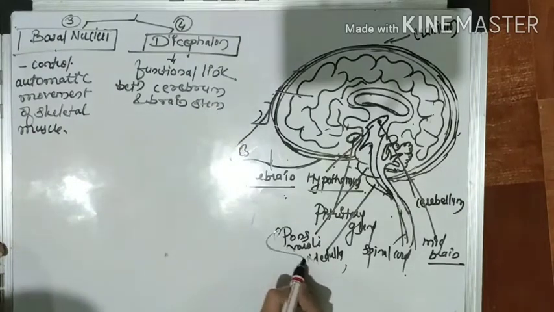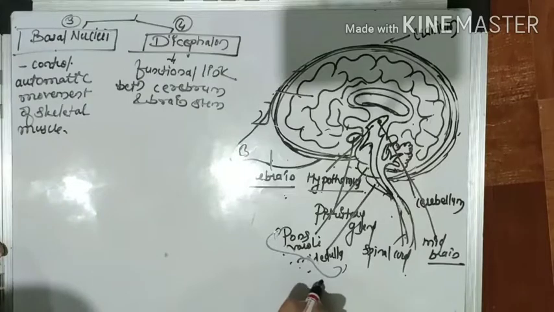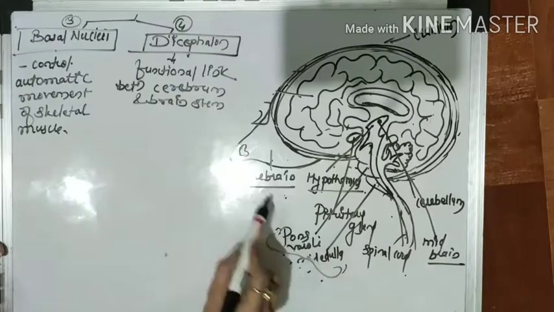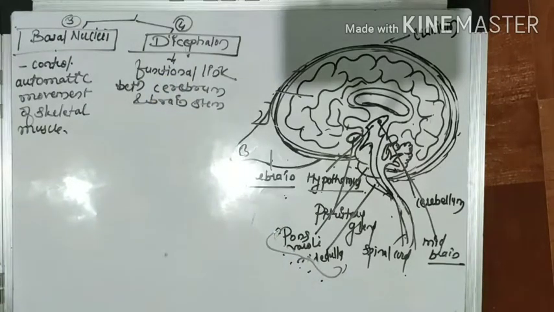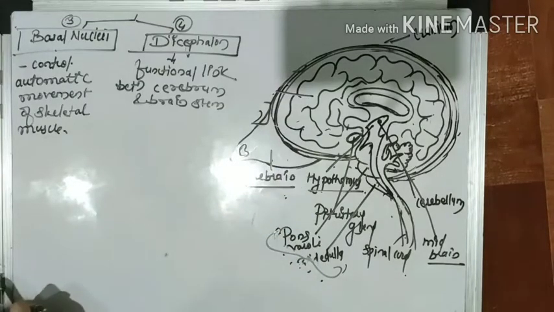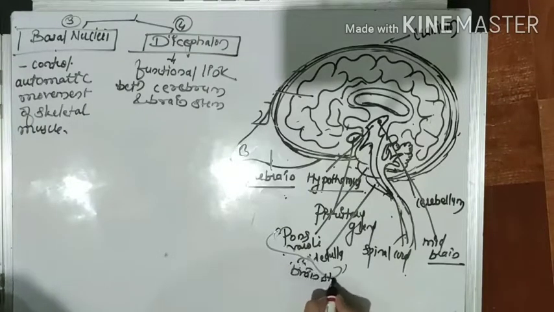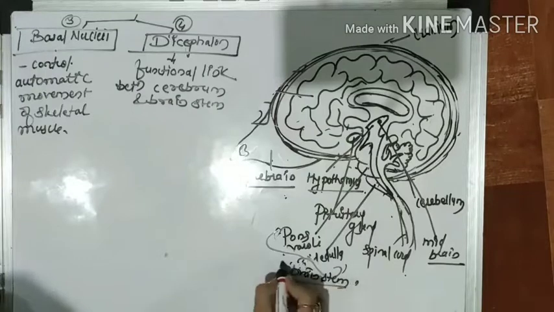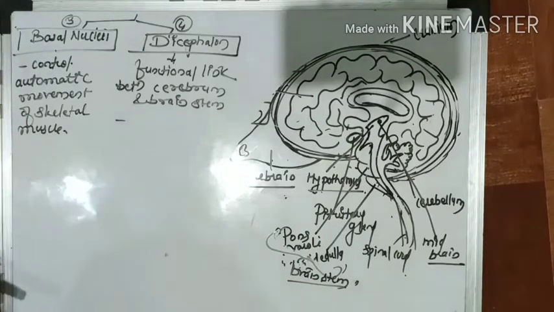You know, the pons varolii and medulla together are called the brain stem. So this diencephalon is the connection, a functional link between the cerebrum and the brain stem.